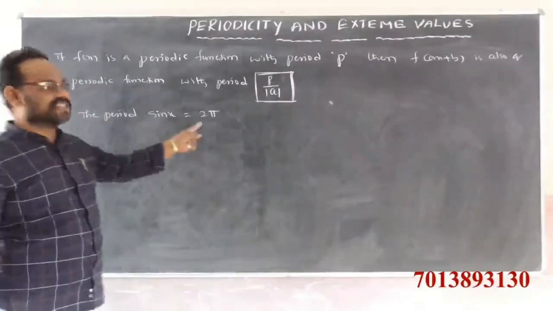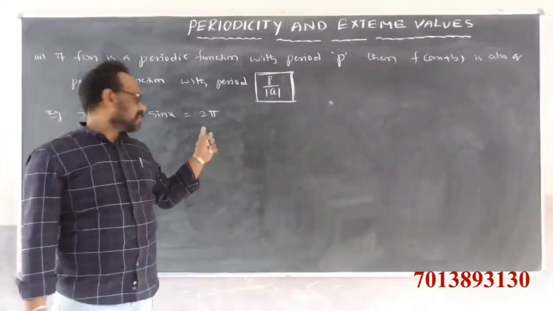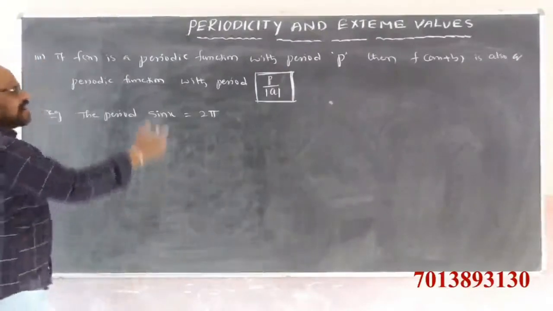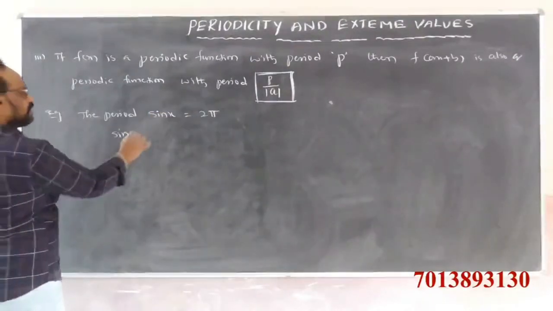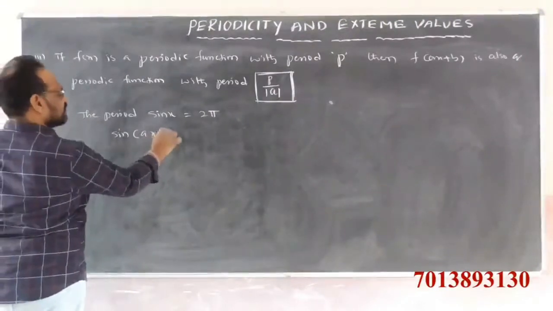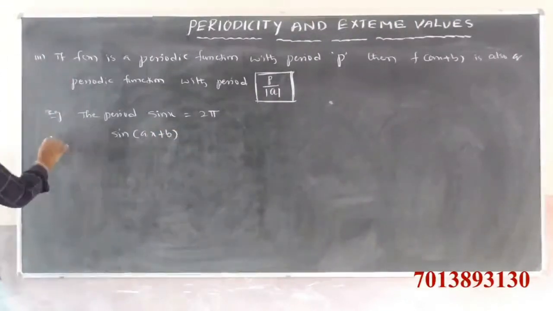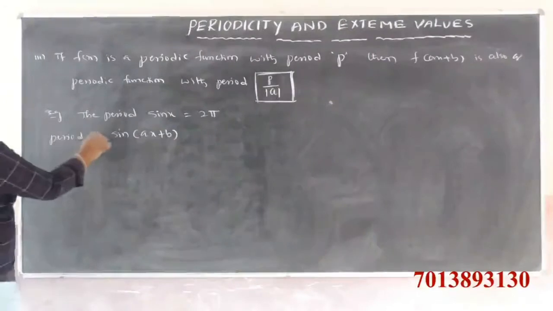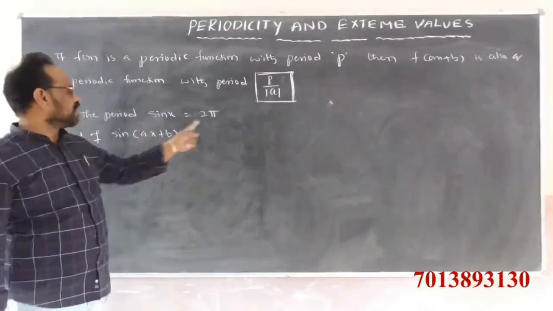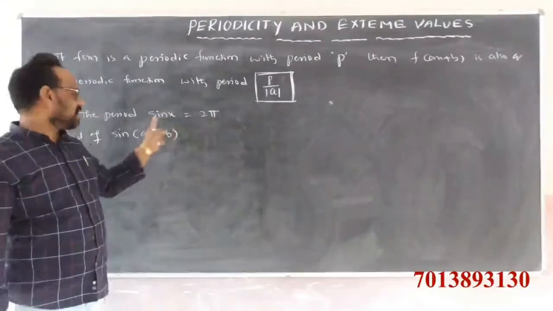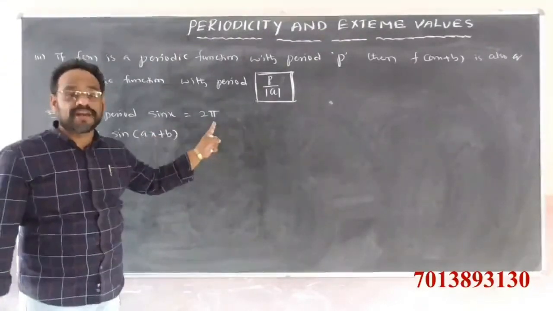So f of x is a periodic function with period 2 pi.